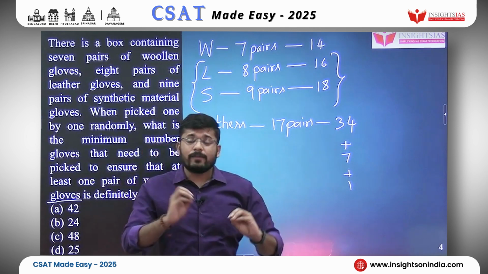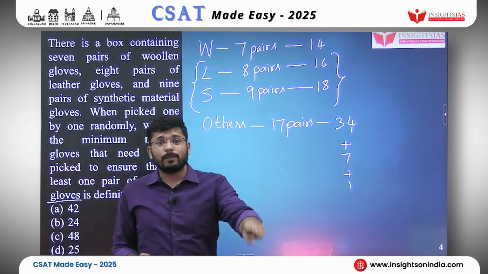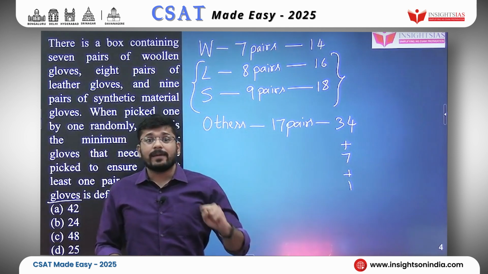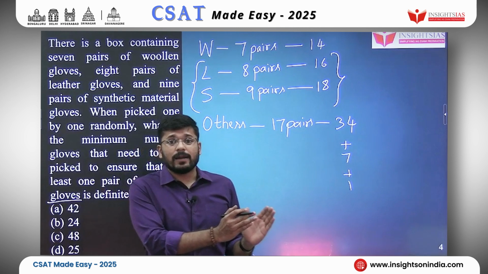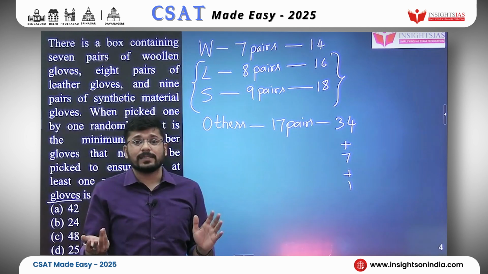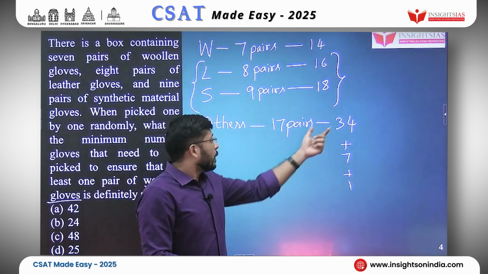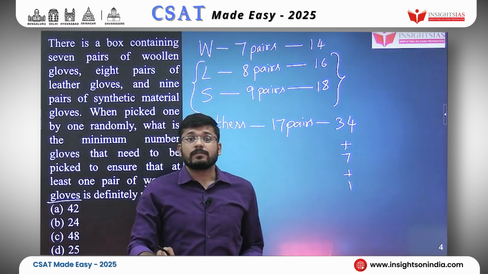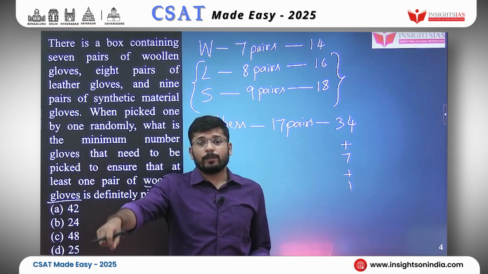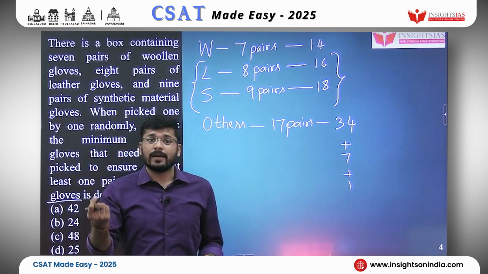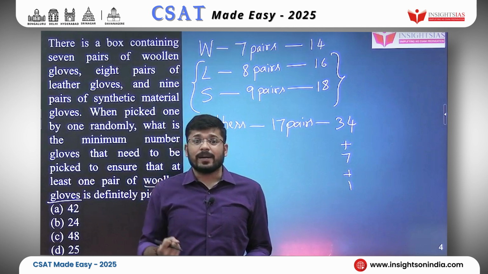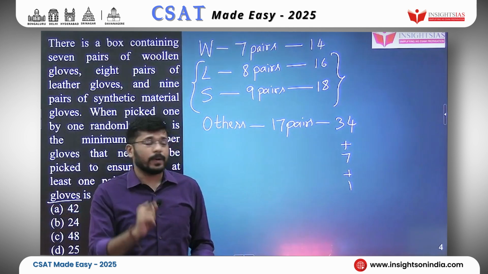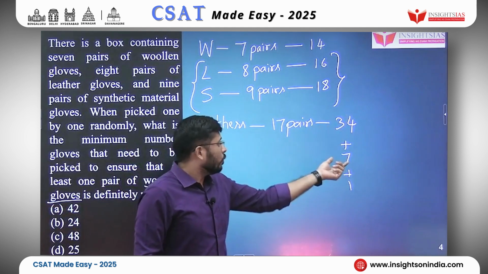So again we will consider the worst case scenario. I will pick 7, by my bad luck I will pick only 7 left hand gloves. So I have 7 woolen gloves, but none of them are pairing up with each other. So after picking this one and this one, ultimately the box has only 7 right hand gloves. Now if I pick one of them, any of them randomly, I have a right hand glove. So I already have 7 left hand gloves, 1 right hand glove. That will make me a pair. So your answer will be 34 plus 7 plus 1.